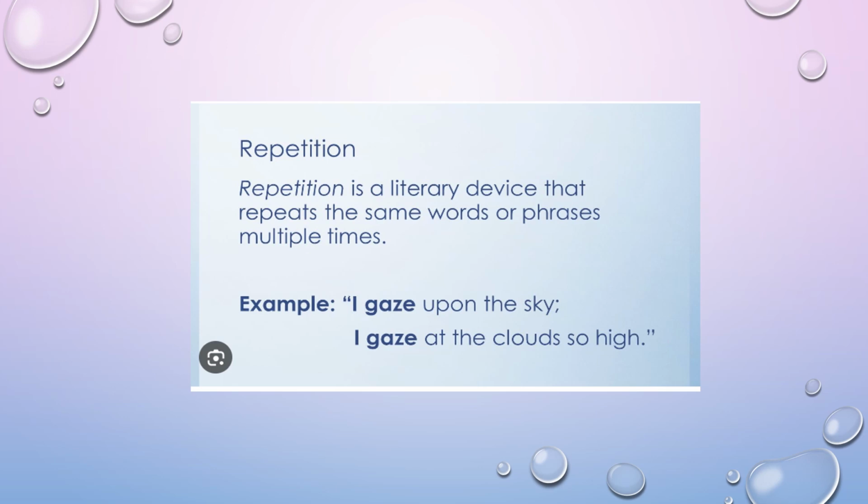Now we have another poetic device called repetition. Here we will see the repeated words or phrases. Repetition is a literary device that repeats the same words or phrases multiple times. For example, I gaze upon the sky, I gaze at the clouds so high. So here you can see I gaze is being repeated two times. So that's why we can say this is the use of repetition.